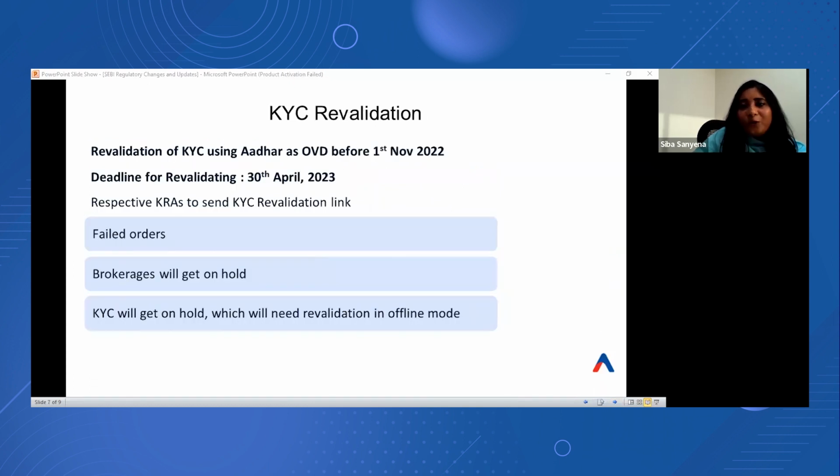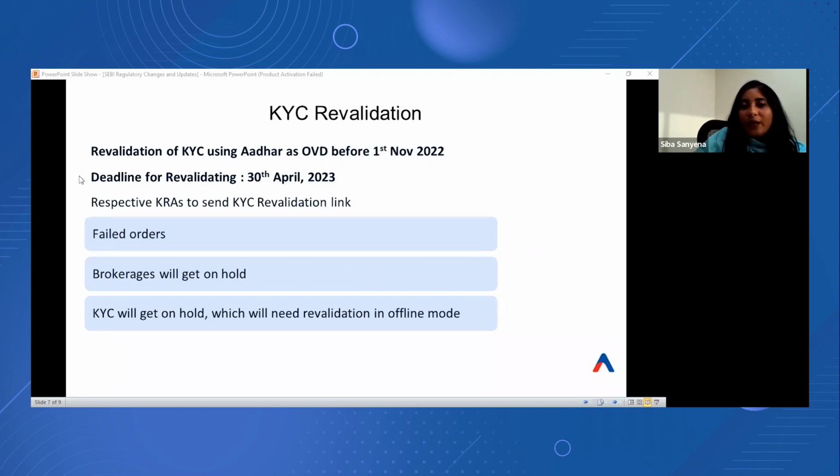As we all know, KYC is a mandatory process for commencing investments in mutual funds. SEBI-registered KYC registration agencies, basically KRAs, hold and store KYC records of MF investors. These KRAs are soon going to commence the revalidation of the KYC records that were submitted with Aadhaar as OVD, officially valid document, prior to 1st of November 22. So any KYCs registered as on 31st of October 22 have to be revalidated.